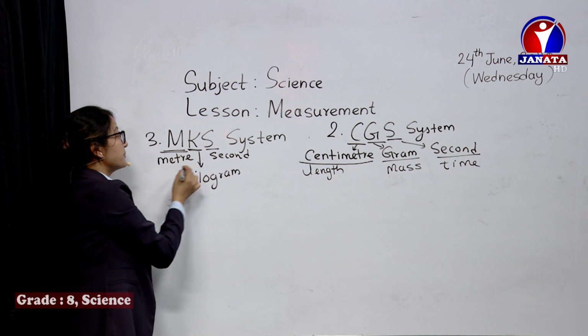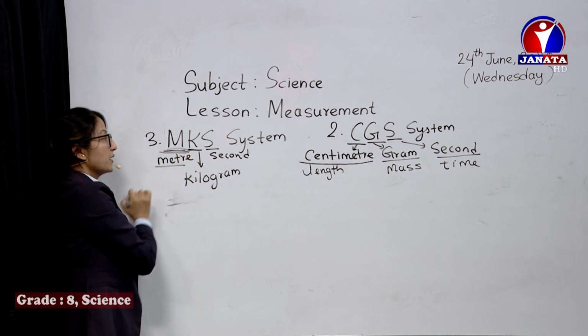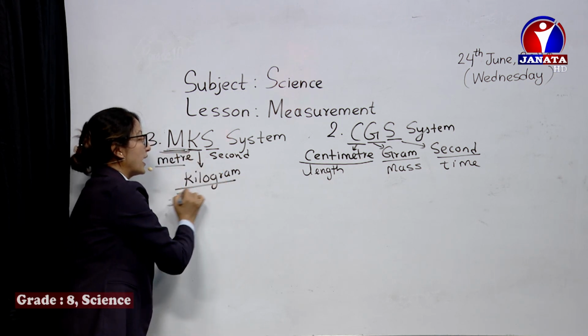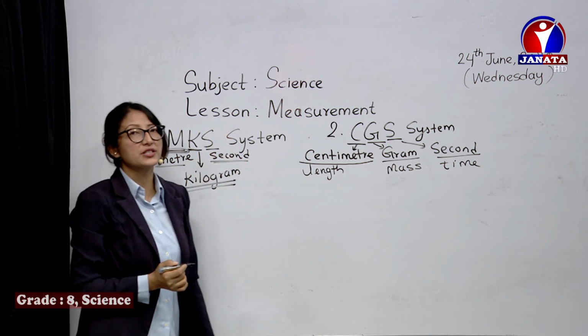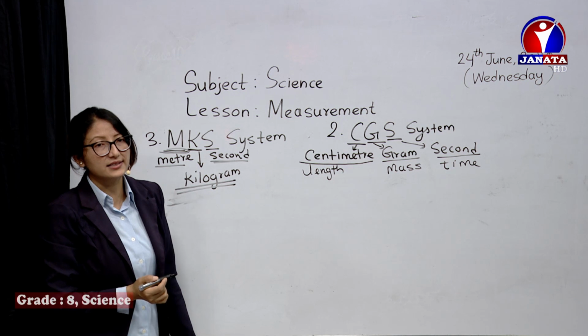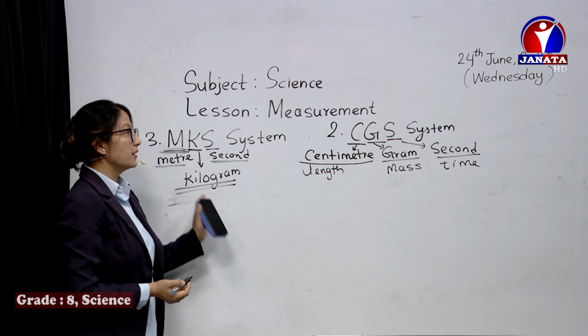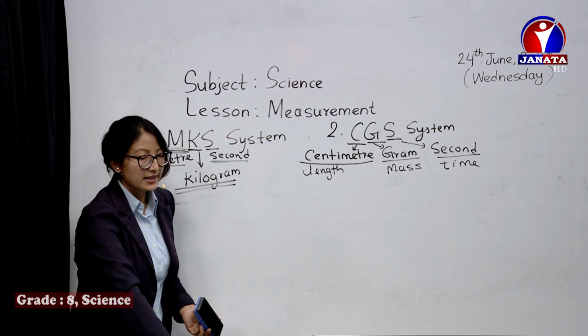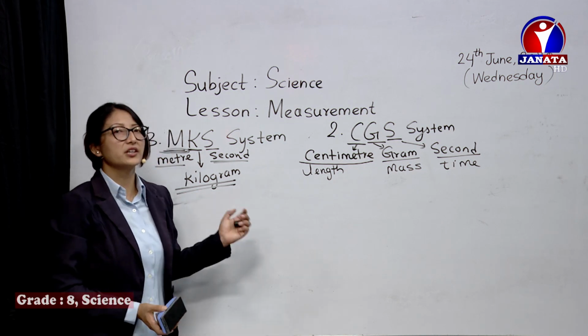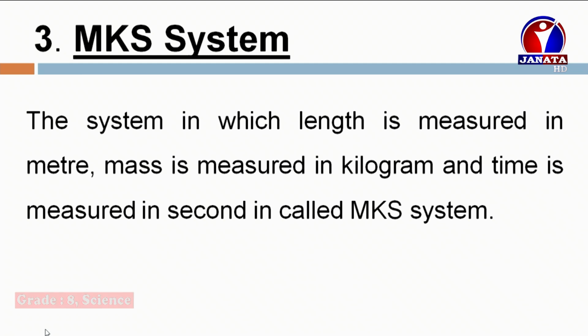If length is measured in meter, mass is measured in kilogram, and time is measured in second, that system is called the MKS system. It's the metric system of measurement. You can check the definition in the slides. These are the three systems of measurement.